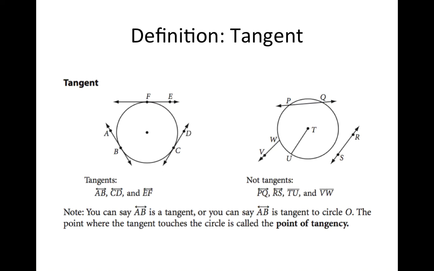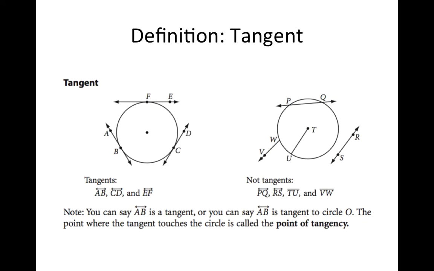Okay, we're going to define a tangent as a line that intersects a circle at exactly one point. So that's the word definition. For the picture example, you can put any of the examples on the left, totally okay. Just remember it kind of skims the surface of the circle. That's kind of the way I visualize it.